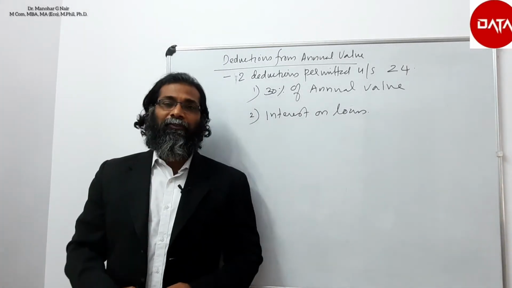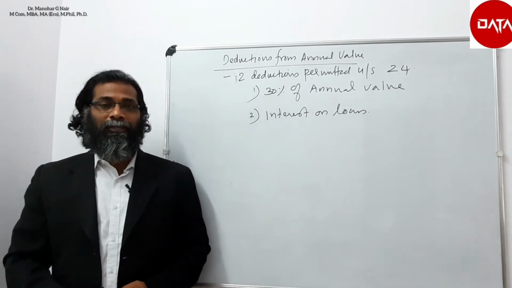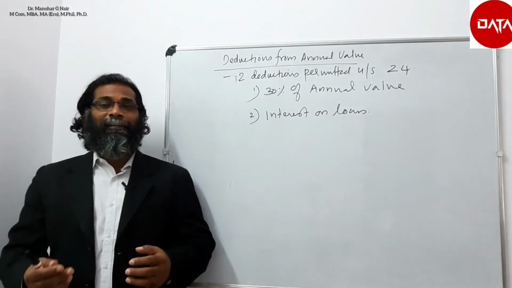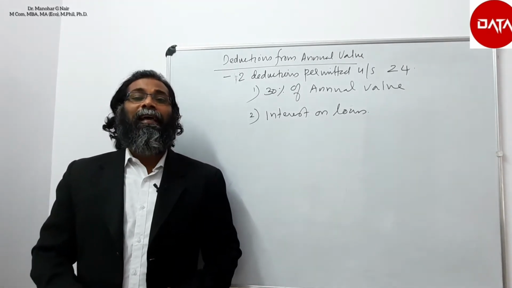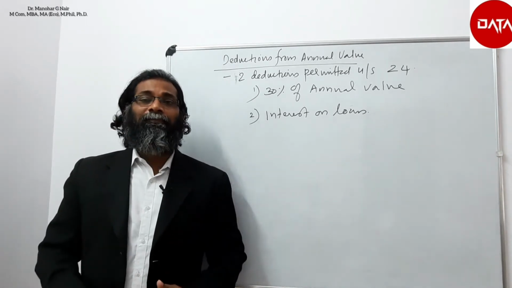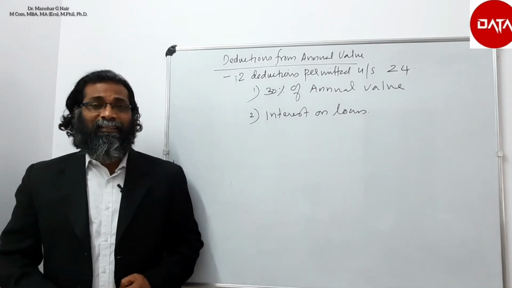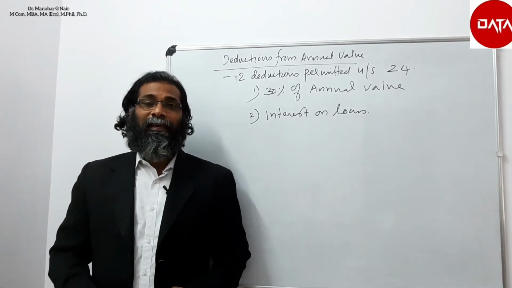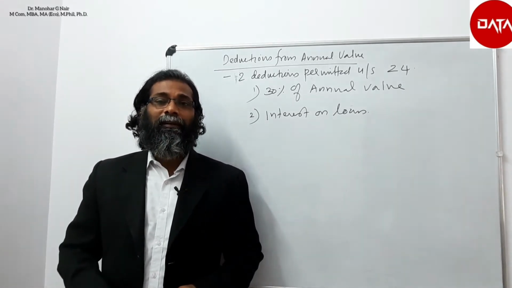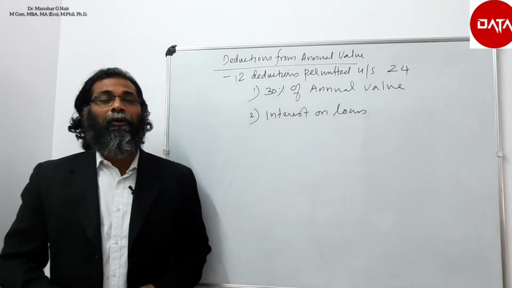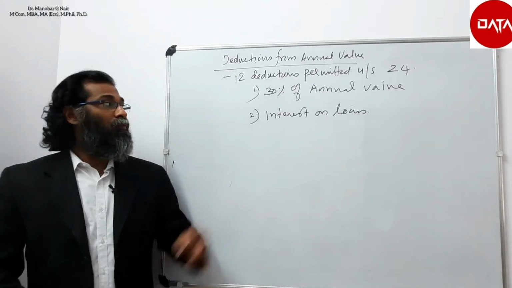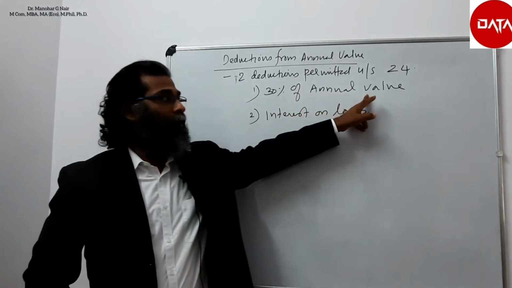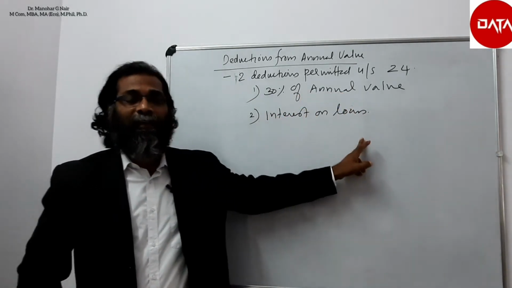In the previous video, we discussed the computation of gross annual value and the deduction from gross annual value to arrive at the annual value. In this video, let us discuss what deductions are possible from annual value. There are two deductions possible according to section 24 of the Income Tax Act 1961. One is 30% of annual value and the second one is interest on loan.